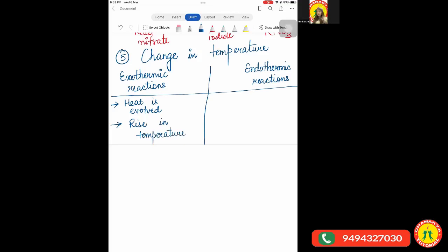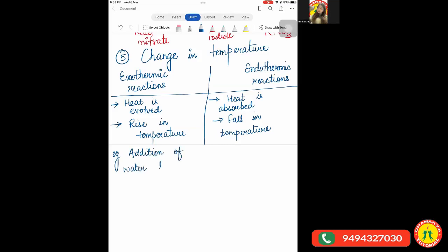And if we talk about endothermic reaction, in this, the heat is absorbed, and we observe the fall in temperature. I'll give you one example of both of them. So example for this one is the addition of water to quicklime. Fine.